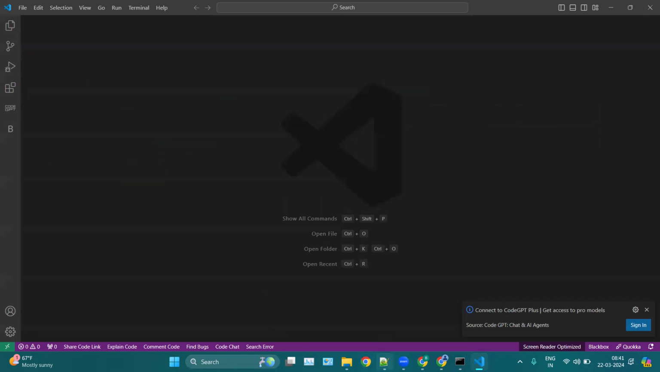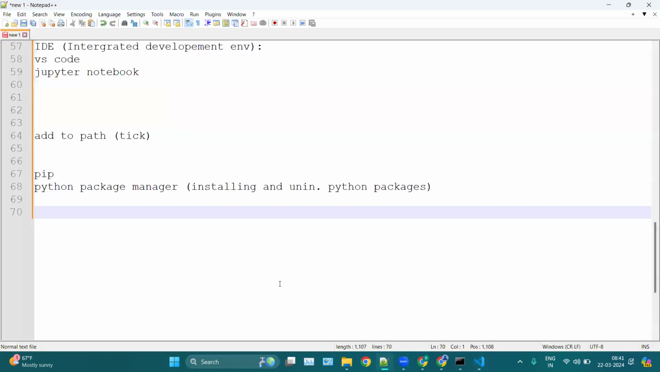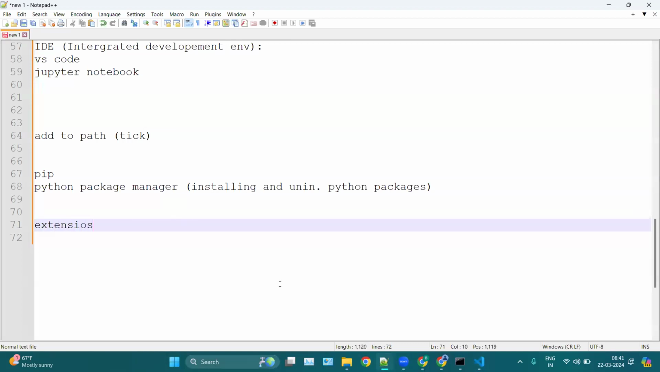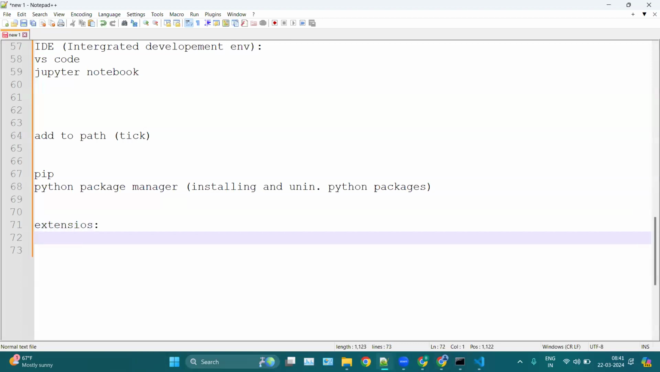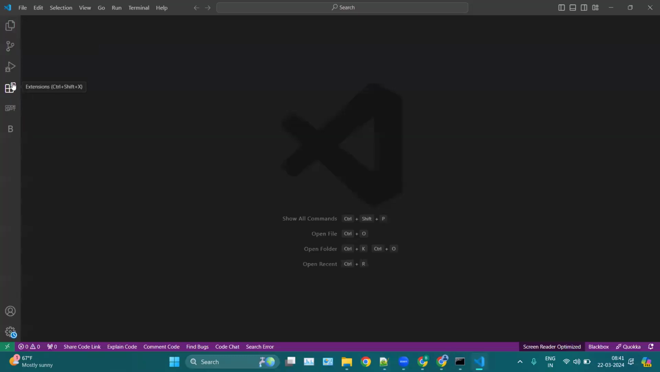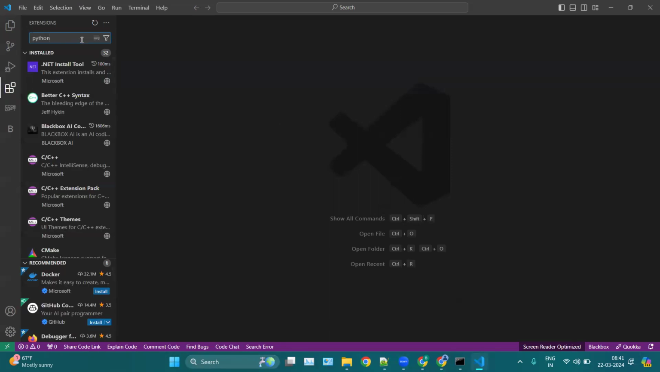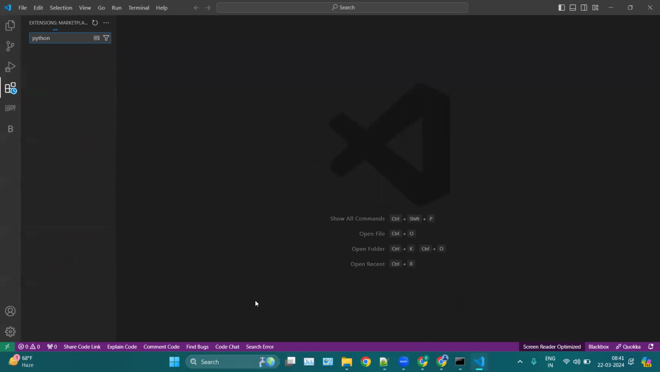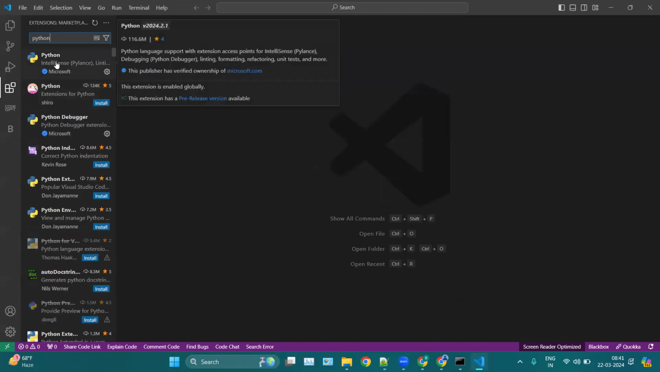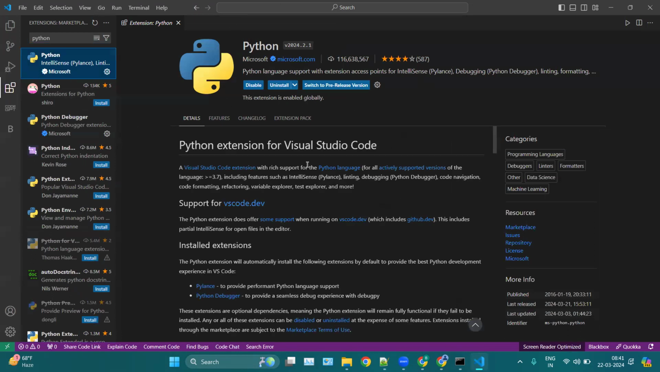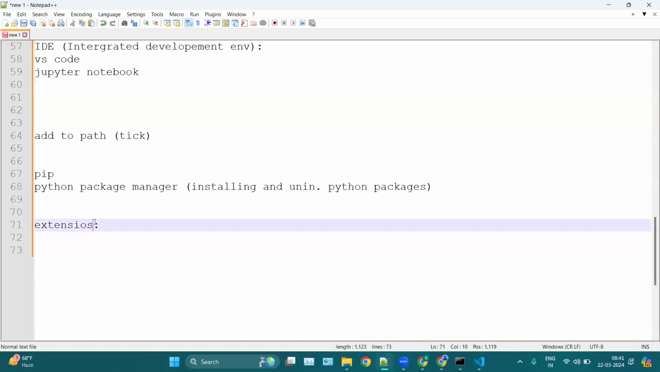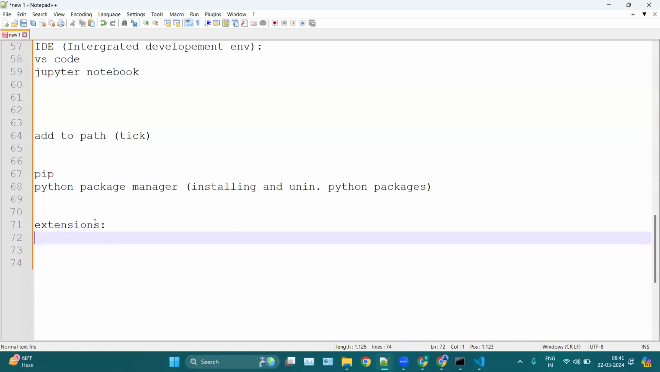Then with VS Code, you have to install certain extensions. So we will install certain extensions in VS Code. Here you can click on this icon, extensions. Now search for the extension Python, and click on this first Python extension, this one by Microsoft, and click on install here. So the first one is Python by Microsoft.